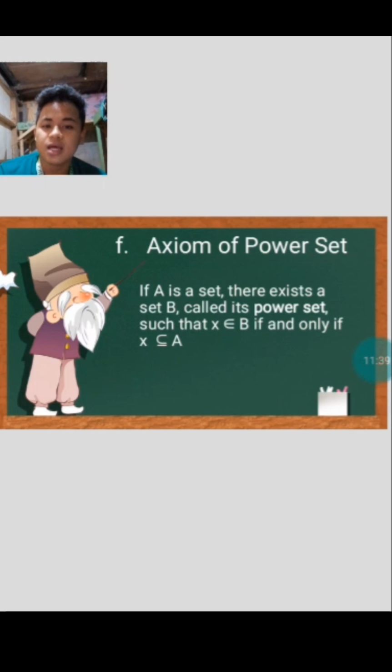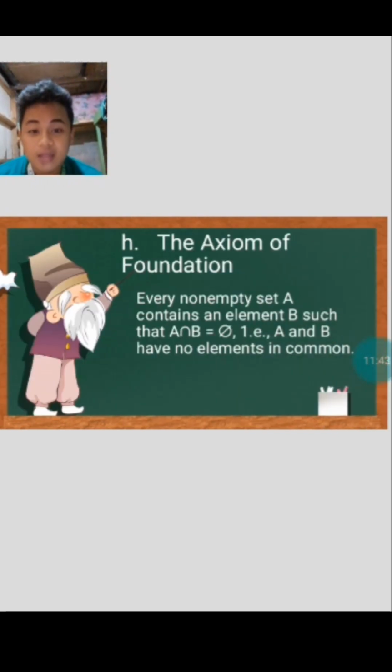So that is the axiom of power set. Next, the axiom of foundation. Every non-empty set A contains an element B such that A intersect B is equal to the null set, meaning A and B have no elements in common. As a consequence of the axiom of foundation, we see that there is no infinite descending sequence.